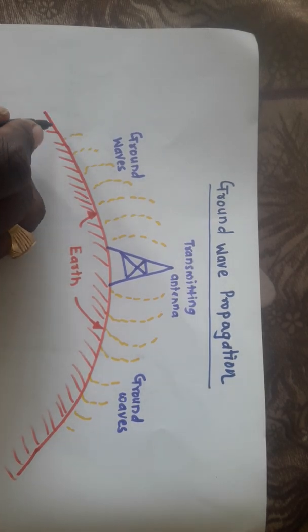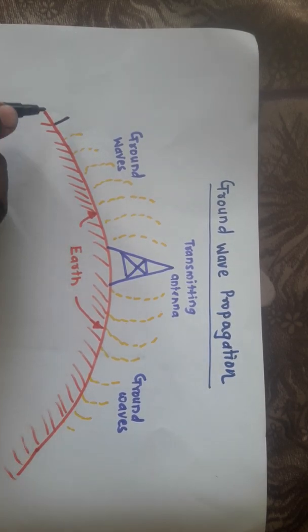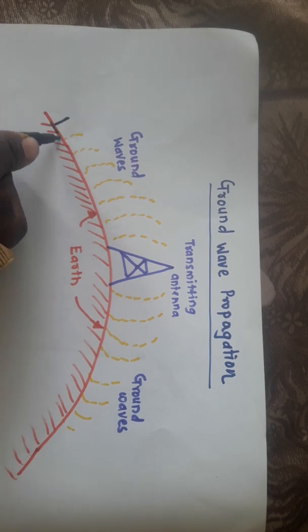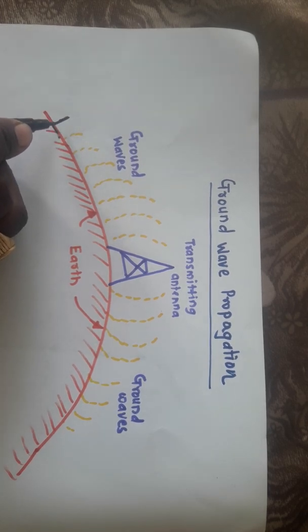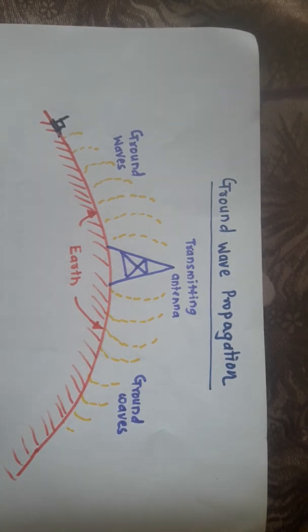So suppose this particular electric field is vertically polarized. Now the earth also has some conducting surfaces. If this electric field vector is parallel to the earth surface, then short circuiting will occur and there is a cancellation of the electric field. So that's why we always keep this electric field vector perpendicular to the earth surface. That's why the ground waves are vertically polarized, in order to prevent the short circuiting of the electric field